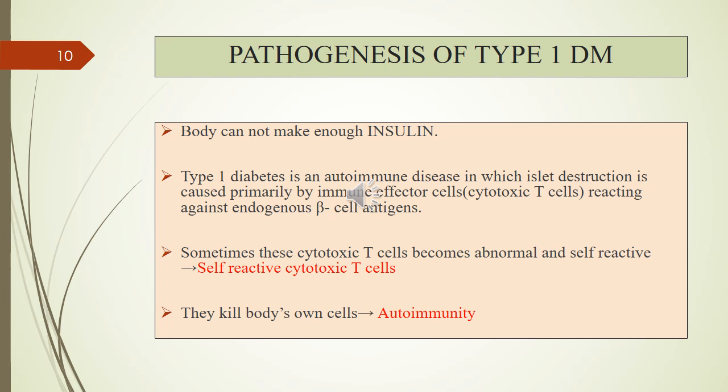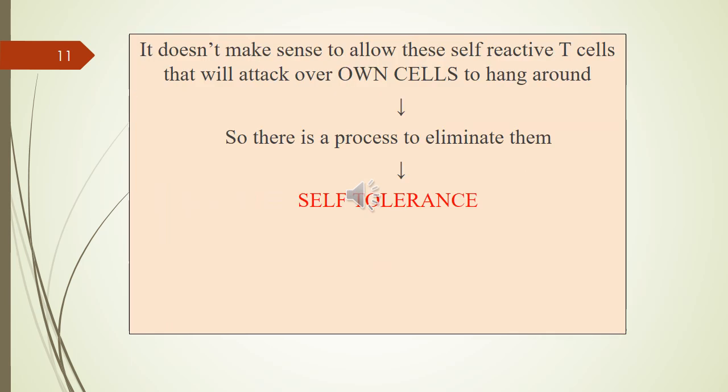These cytotoxic T cells will destroy our beta cells. That's why beta cells cannot make enough amount of insulin. So insulin is decreased, and type 1 diabetes is known as an autoimmune disease. There is a process to eliminate these cytotoxic T cells.